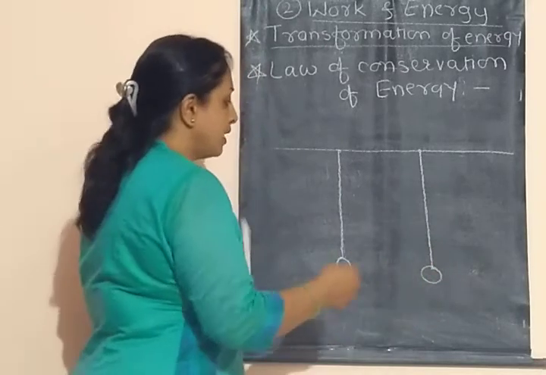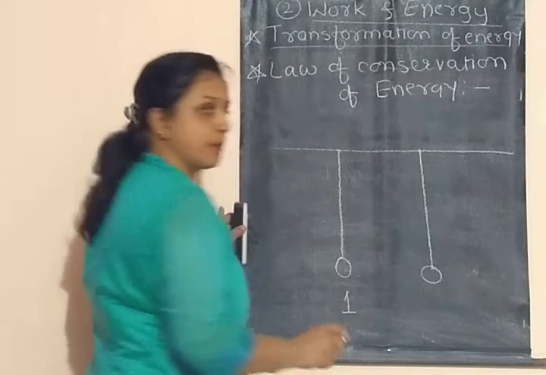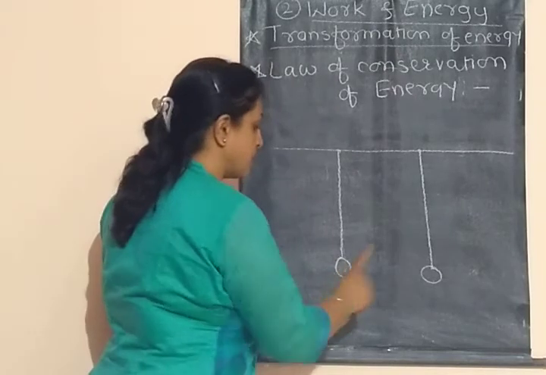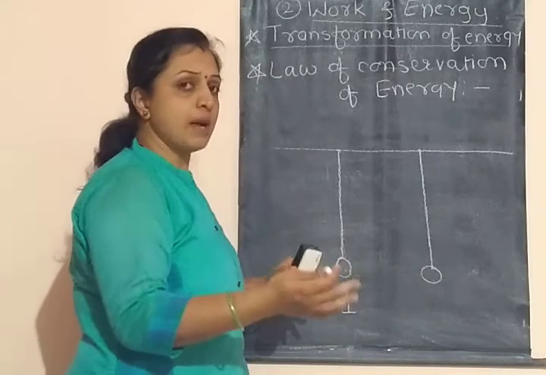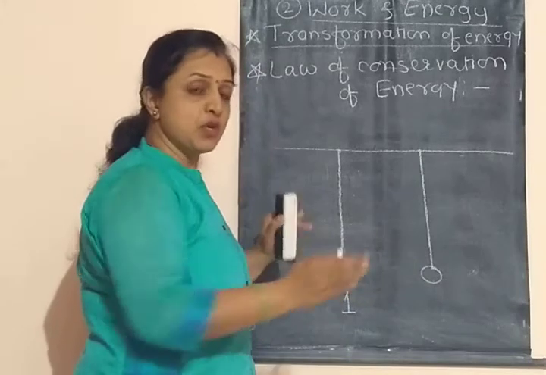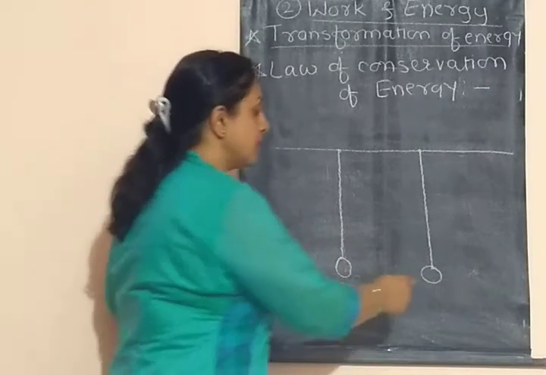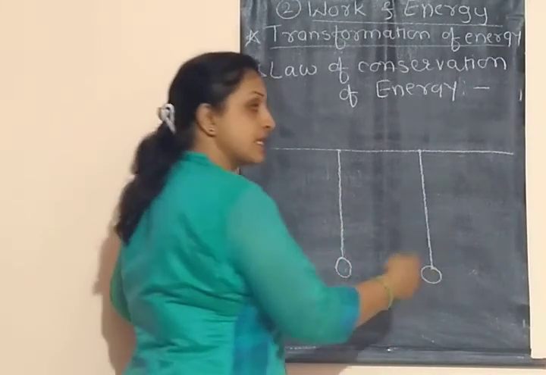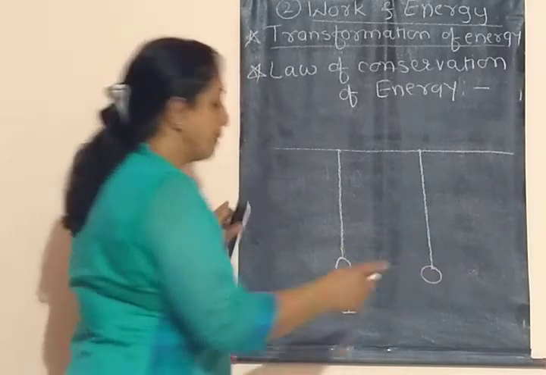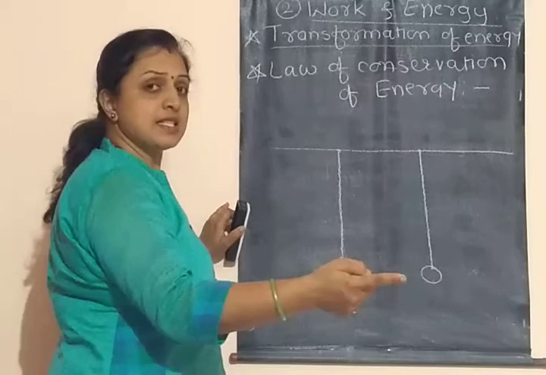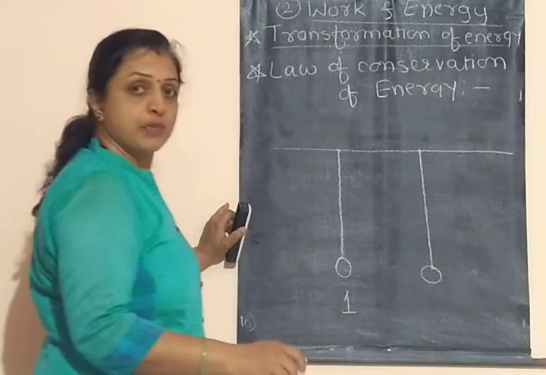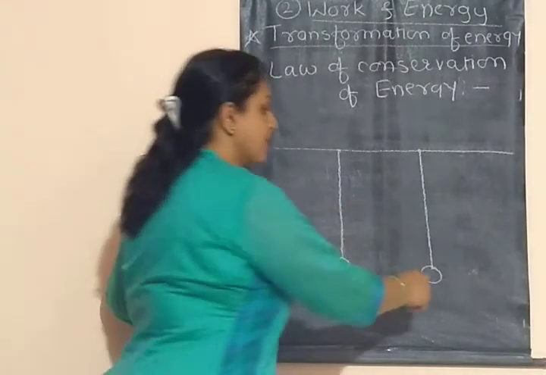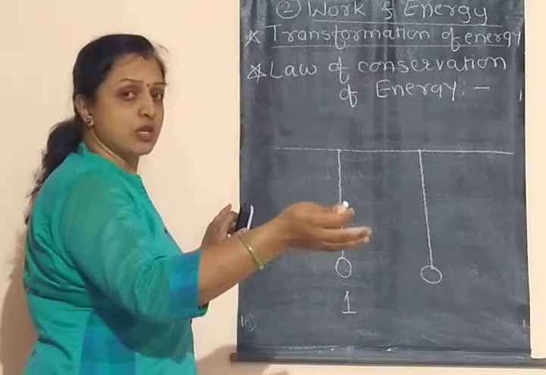When we start to oscillate only the first pendulum, after some time its amplitude of oscillation goes on decreasing, and at that instant the second pendulum starts to oscillate. Why does this happen? Because the first pendulum transfers its energy to the second pendulum. Therefore the amplitude of the first pendulum goes on decreasing, and the second pendulum starts to oscillate slowly.